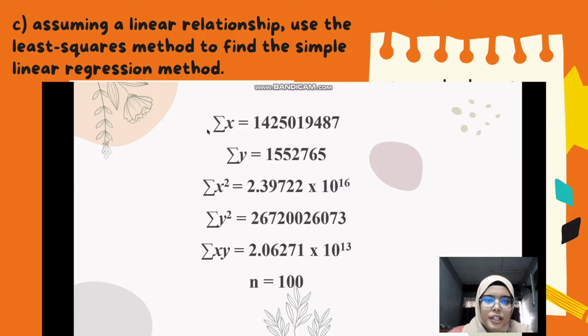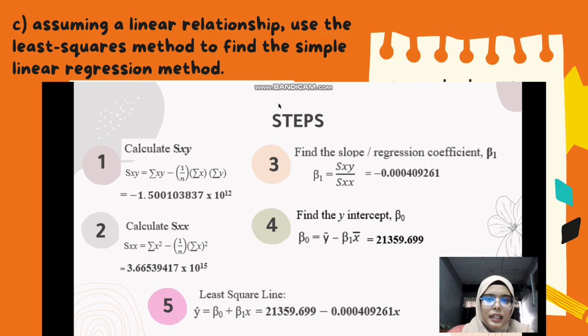For manual calculation, before we find the equation y hat, we need to find the sum of x, sum of y, sum of x power of 2, sum of y power of 2, sum of xy, and n. And these are the steps that we use to find the least square line. First, we need to calculate the SXY.